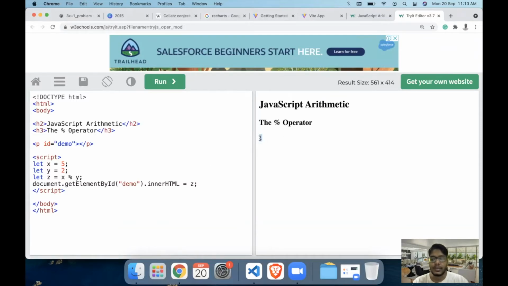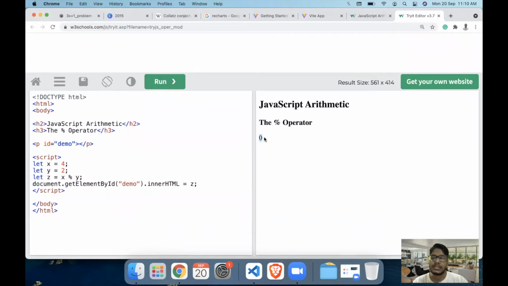Now if the remainder of the division of a number by 2 is 1, then we know that the number is odd. And if the number is even, for example 4, and 4 is divided by 2, the remainder will be 0. In that case, we know that the number is even.